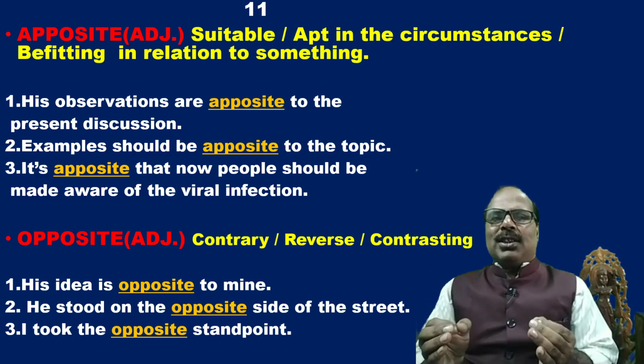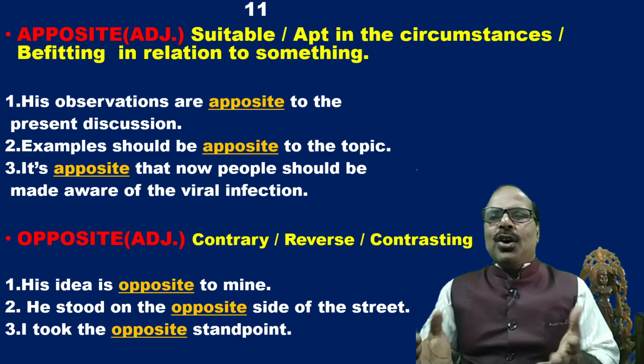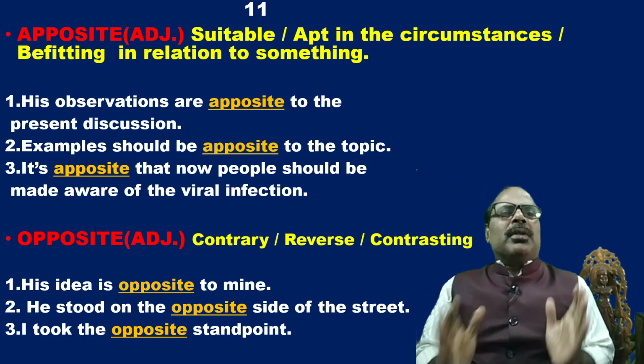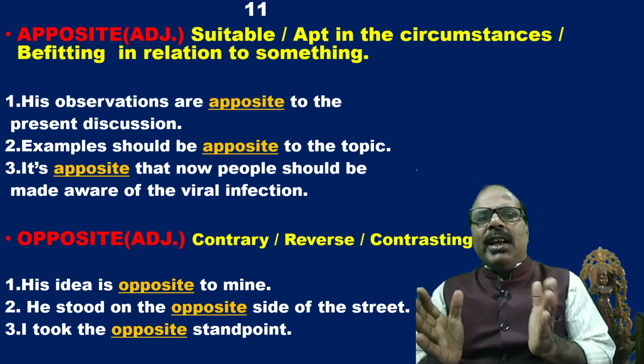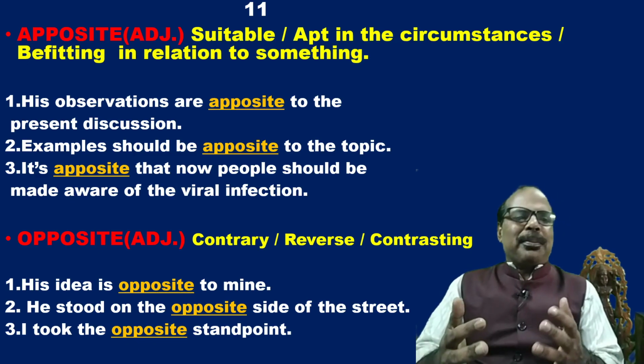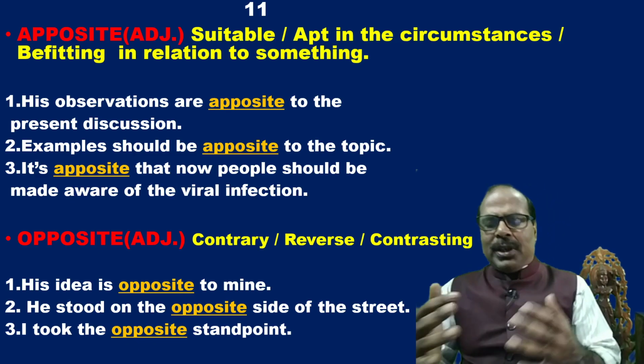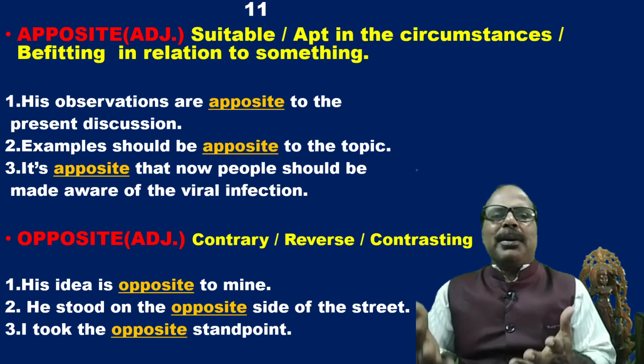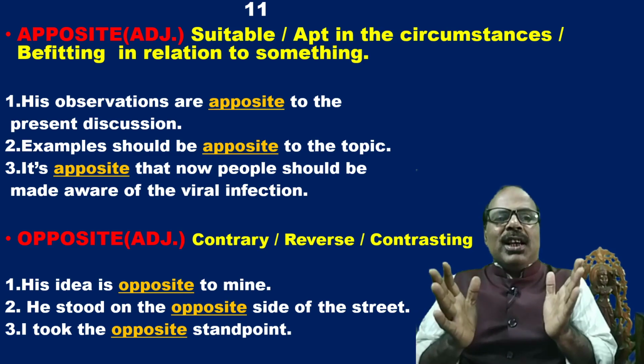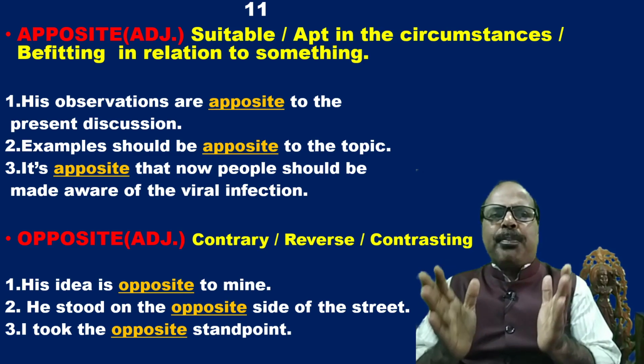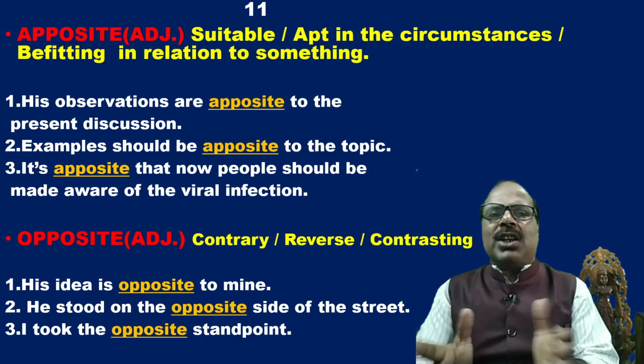Now, apposite. Apposite means suitable, that means befitting in relation to something. His observations are apposite to the present discussion.